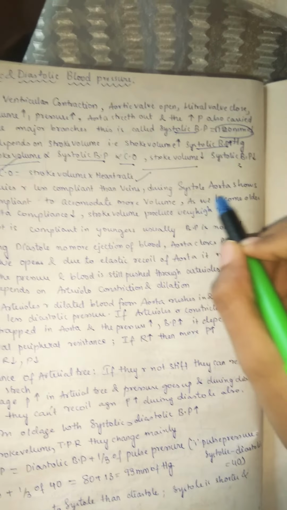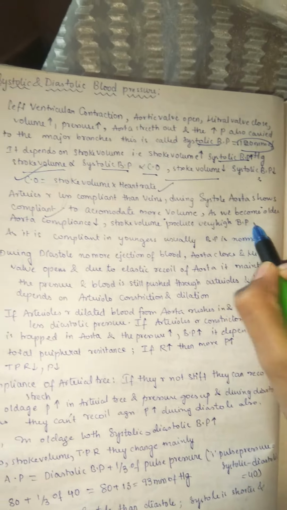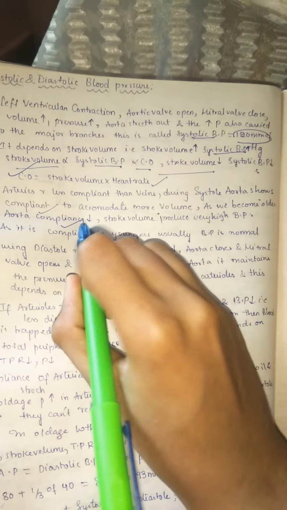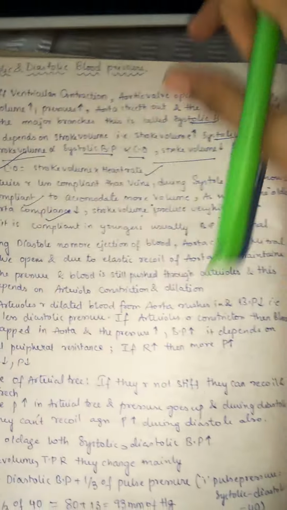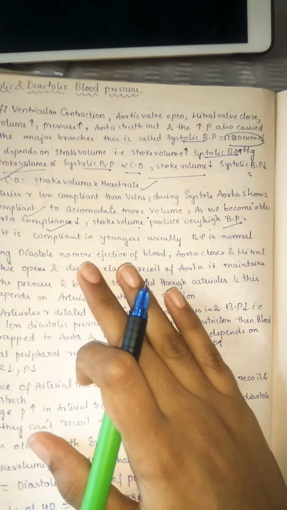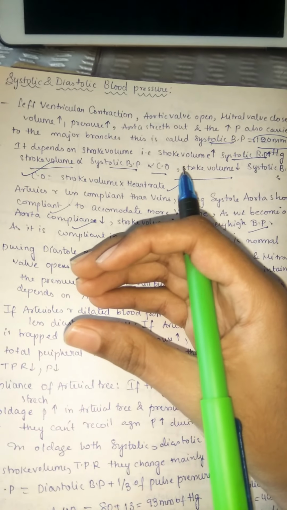So during systole, the aorta shows the compliance to accommodate more volume. As we become older, the aorta compliance is decreased, mainly in older people. So the stroke volume produces very high blood pressure. This is the reason why older people have high blood pressure. Once again, let us understand this. In older age, blood vessel compliance is decreased, meaning their elastic nature is decreased.